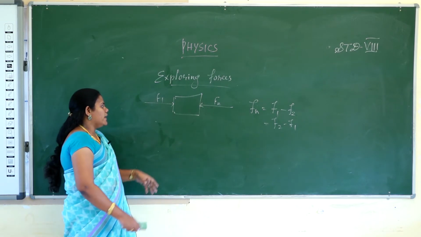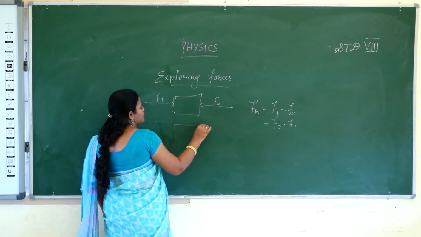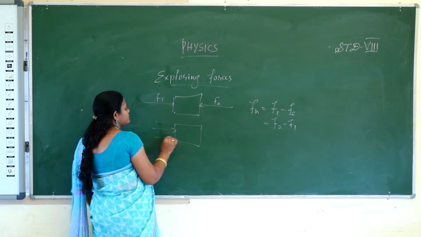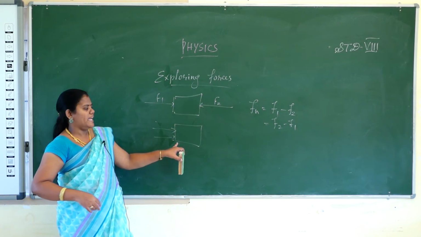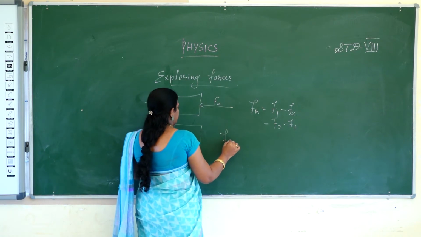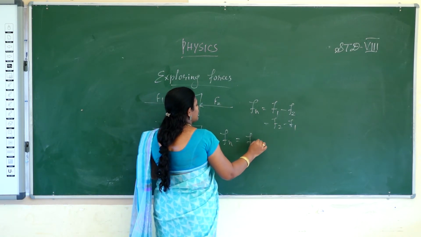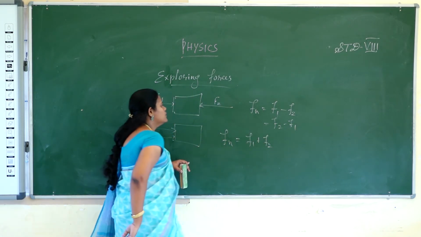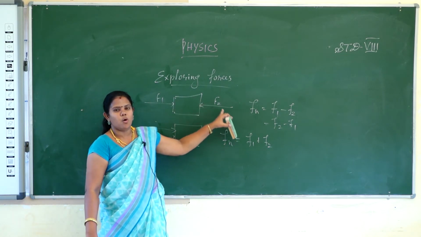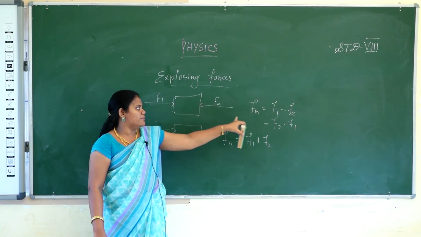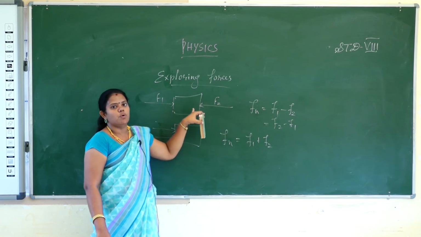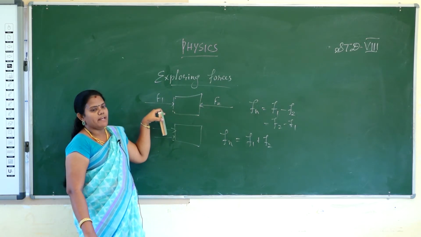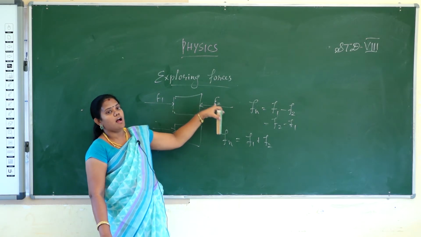Suppose two forces are applied on the one side, the net force will be the addition of the two forces F1 and F2. If two forces act on opposite sides, they are subtracted from one another, because this force is applied on one side and that force on the opposite side.